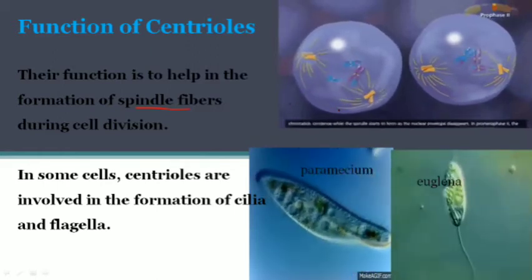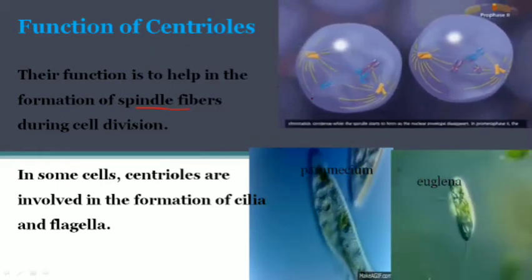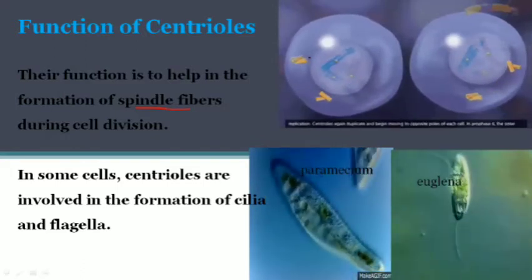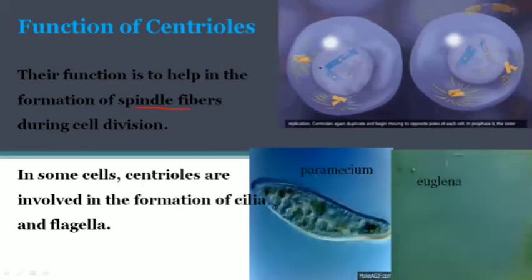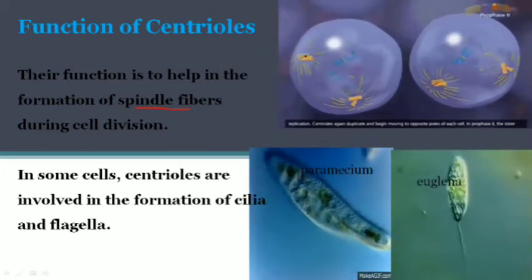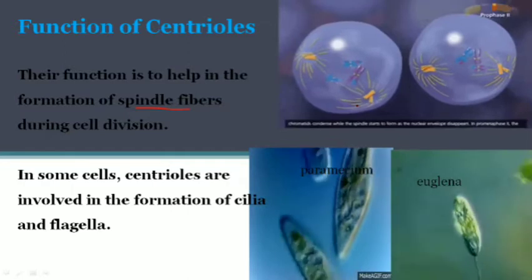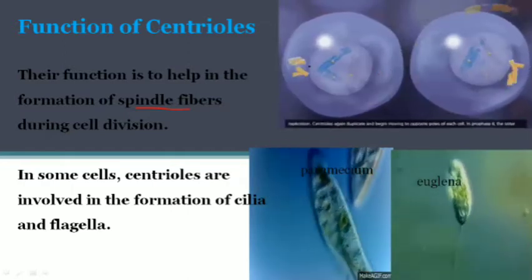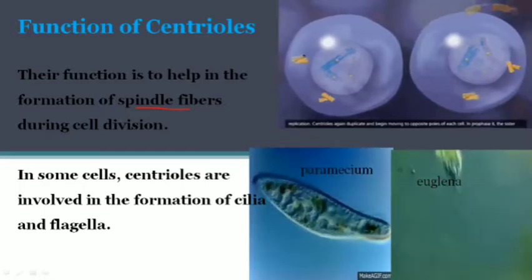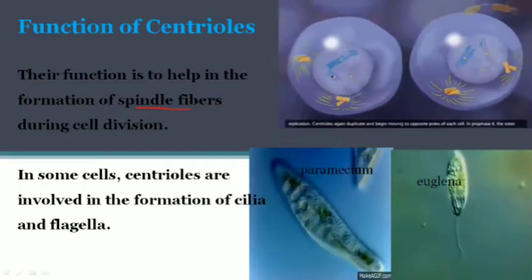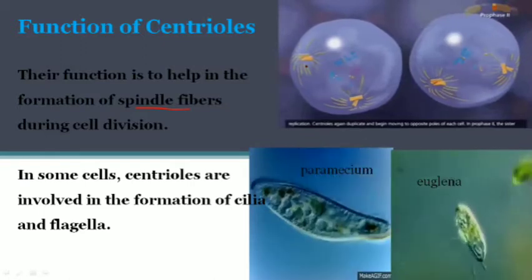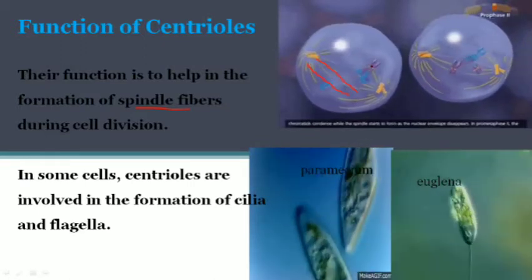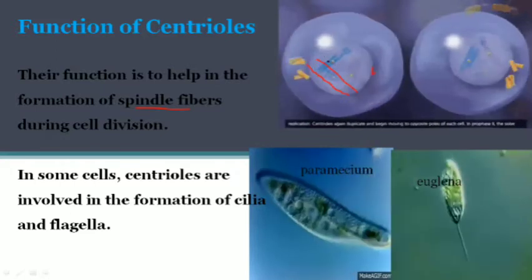This is a eukaryotic cell, an animal cell. In the center, there is the nucleus. There is one centrosome. But when the cell is about to divide, it duplicates and becomes 2 because one has to move to the other side. Then it forms spindle fibers. The spindle fibers extend from one side to the other, and the chromosomes attach to them.